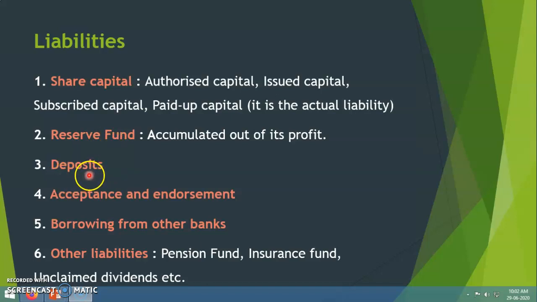Then deposits. Deposits are the amount deposited by the customers in the bank. So it is the largest liability of a bank. There are different types of deposits. People are depositing amounts with the bank. So it is the largest item of liability.